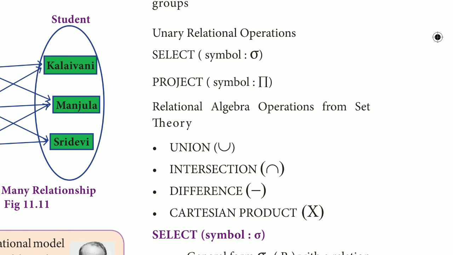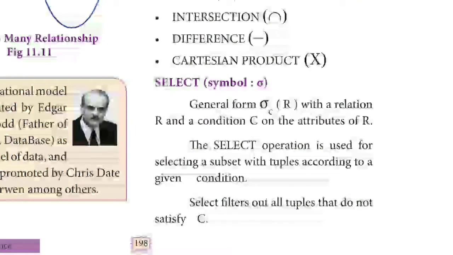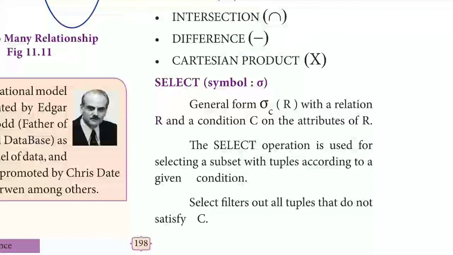First of all, we'll see the select operation. The general format is the symbol sigma with a relation R and a condition. There must be a condition. This condition will be applied on the table, and whatever row satisfies this condition will be displayed in the output. Whatever row does not satisfy this condition will not be placed in the output.